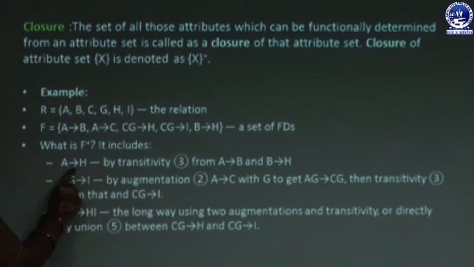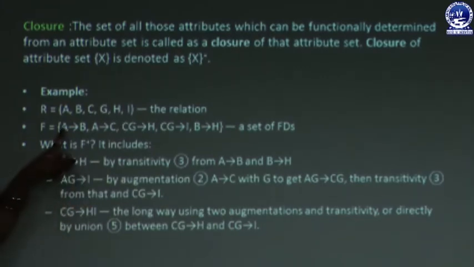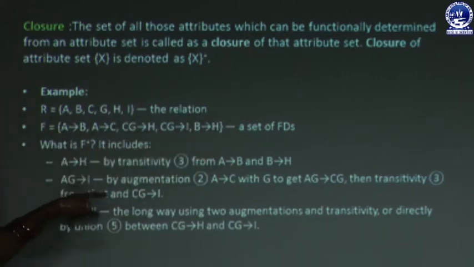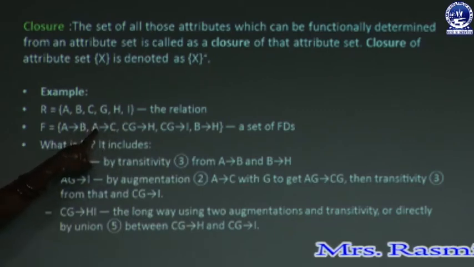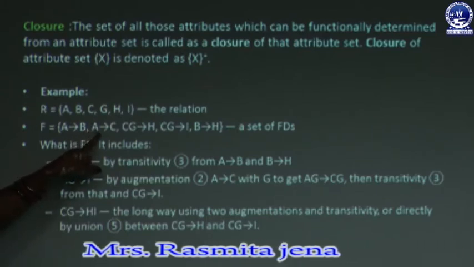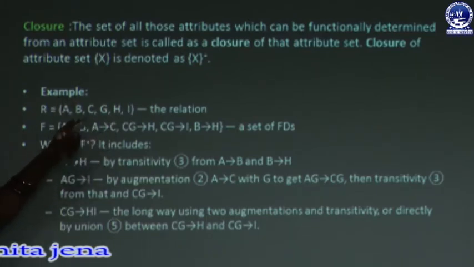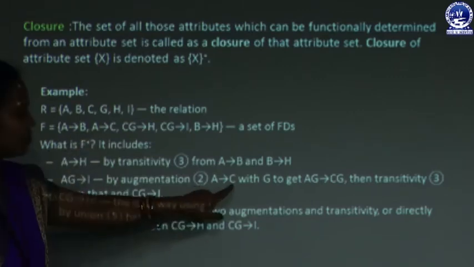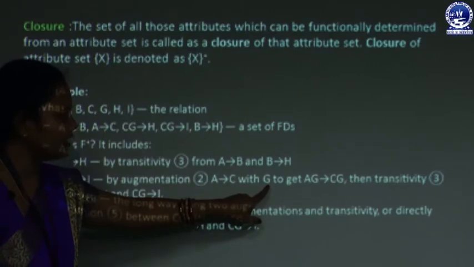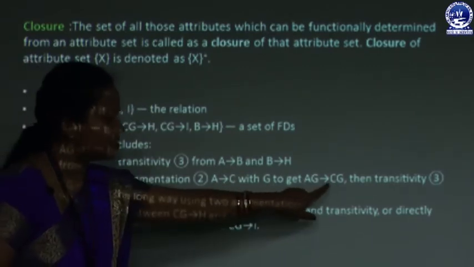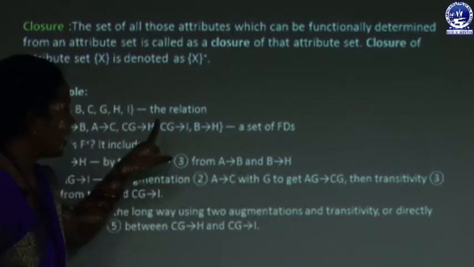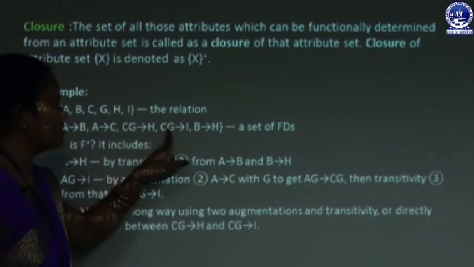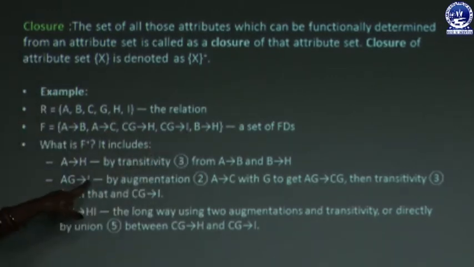You can see this is one F closure member, generated from B depends upon A and from H depends upon B. Then comes the next. Suppose from the dependency C depends upon A, by using the second inference rule, that is the augmentation rule, we augment G on both sides, and the dependency becomes CG depends upon AG. From CG depends upon AG and from I depends upon CG, by using the transitive rule we can get I depends upon AG.